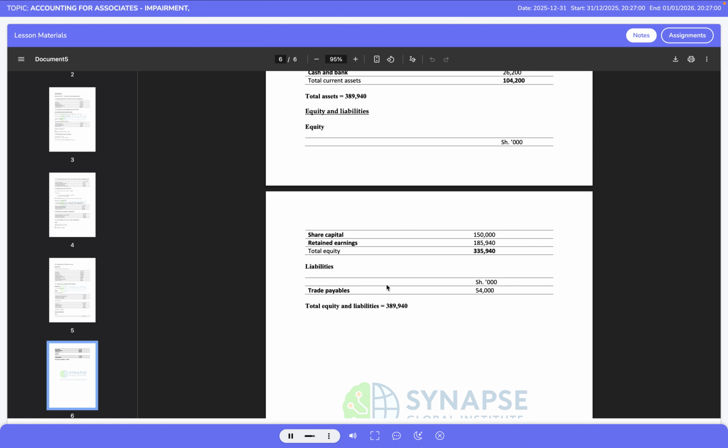To conclude, this question demonstrates the integrated application of IAS 28 and IAS 36 within a full set of financial statements. It tests the student's ability to distinguish between operating performance and associate results, eliminate unrealized profits correctly, treat dividends as a return of investment, and apply impairment principles logically rather than mechanically.